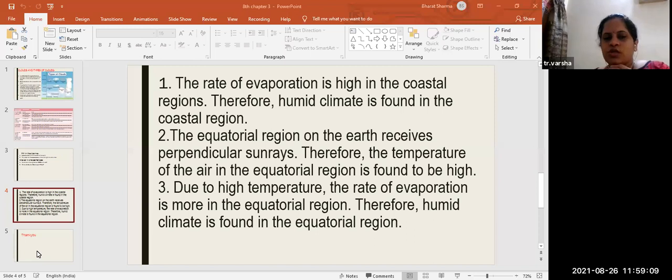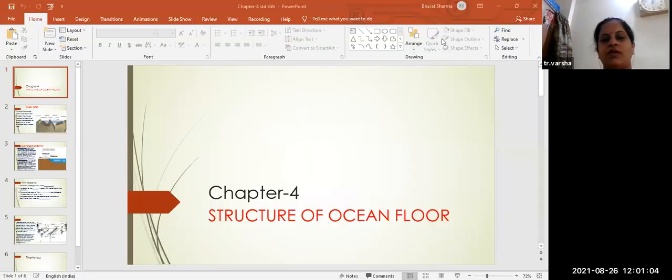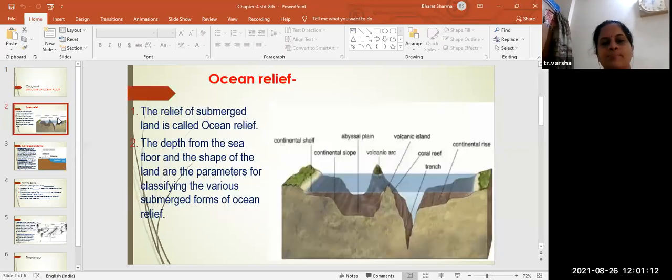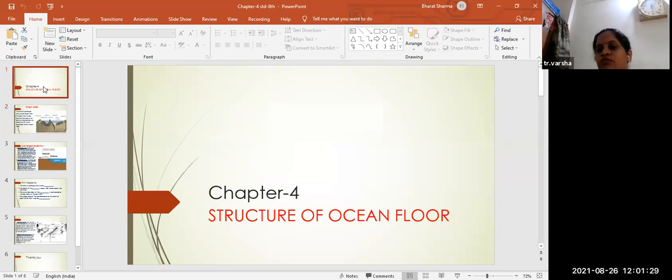Okay, children. So this we have. Next chapter name is structure of ocean floor. New chapter. Okay. Now we'll see in this what all things are there in the ocean floor. Ocean floor in the sense which is there inside the ocean. So what we are seeing here, ocean floor. We are having the floor, Earth floor.